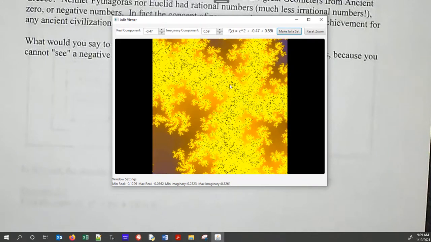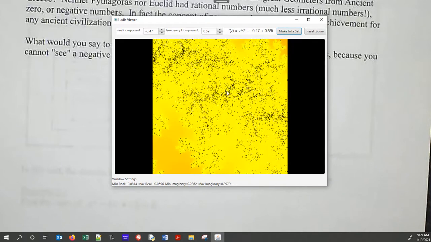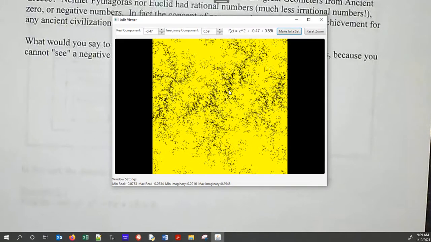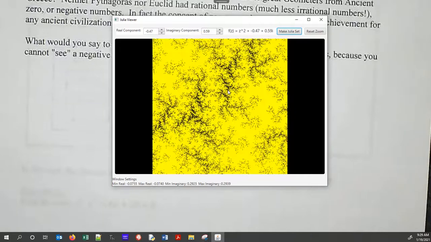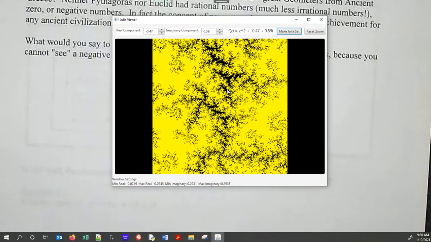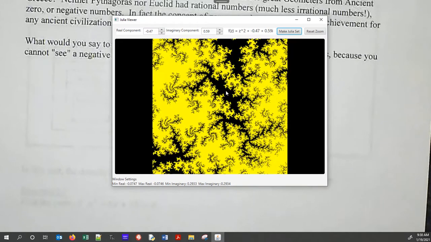But I like these little black spots, because at first you're like, what is going on there? But if you keep zooming in on one of these black spots, you finally get some of that detail that we saw before. And it slowly starts to take shape. And you're seeing that fractal nature slowly come out. So those little tiny dots that we saw before are actually much more intricate than you may have imagined.